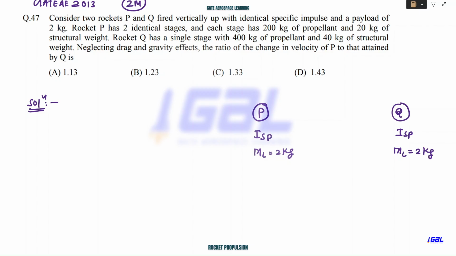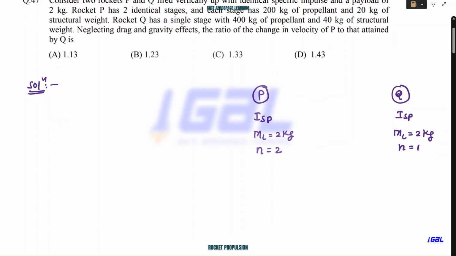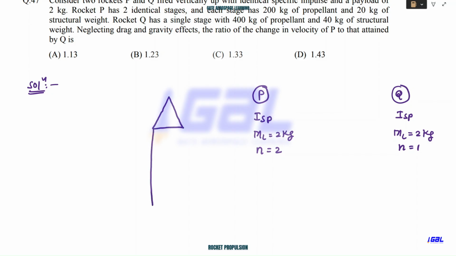Now they are saying rocket P has two identical stages. What is the meaning of this? Rocket P has 2 stages and they are identical. Identical means the quantities you have for the first stage, that is the structural mass and the propellant mass, are similar for the second stage as well. So this is what identical 2 stage means. So here n equals 2, and here n equals 1, we have a single stage. Now they have given two identical stages. So I'll draw this diagram, it will make more sense now. Let me draw it better.